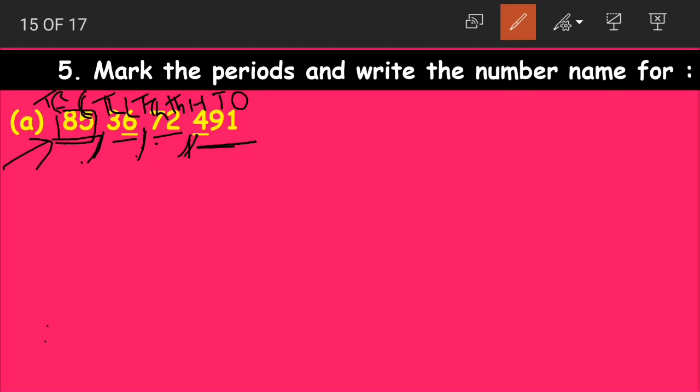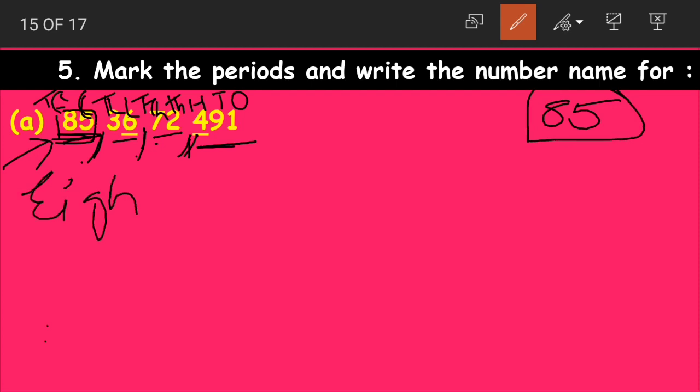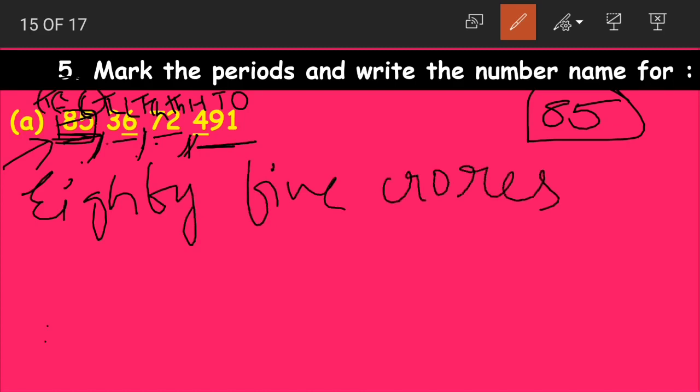These two are in the crores period. How do we read 8 and 5 together? We read it as 85. So we write 85. Then it is in the crores period, so we write 85 crores. First read the numbers together, then write their period.